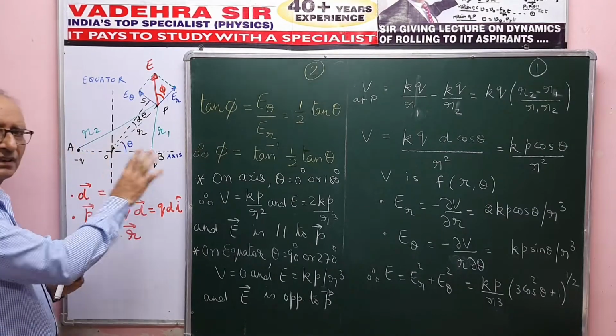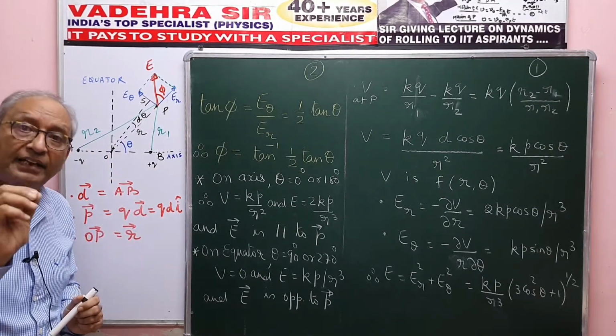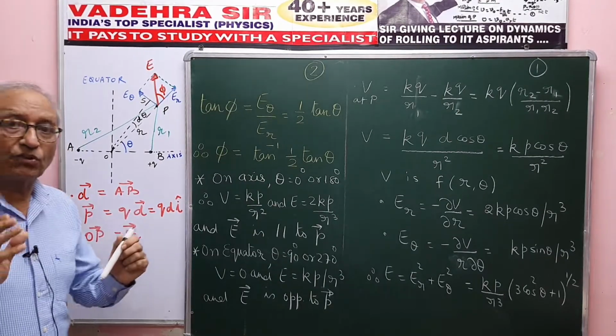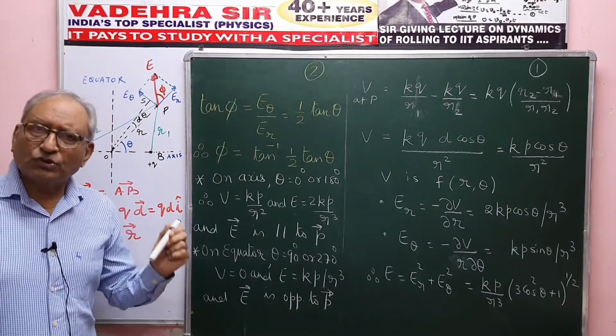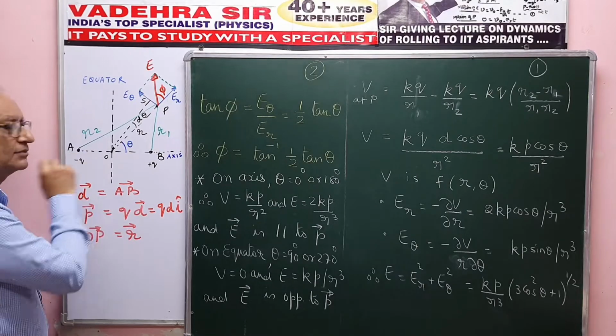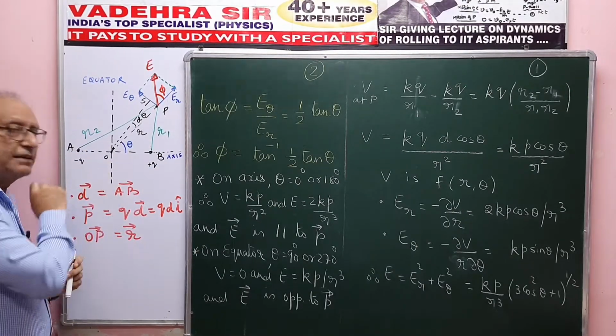So overall electrically neutral, and this d or AB is very, very small. Look, we are talking of atomic and molecular dimensions that will run into Angstroms. So they are very, very close to each other. Nevertheless, the line joining A to B is called the axis of the dipole. O is the midpoint of the dipole.